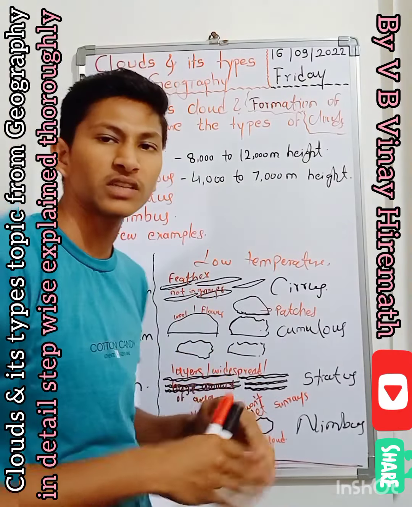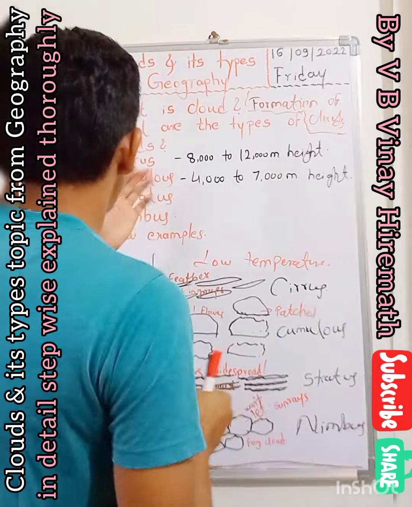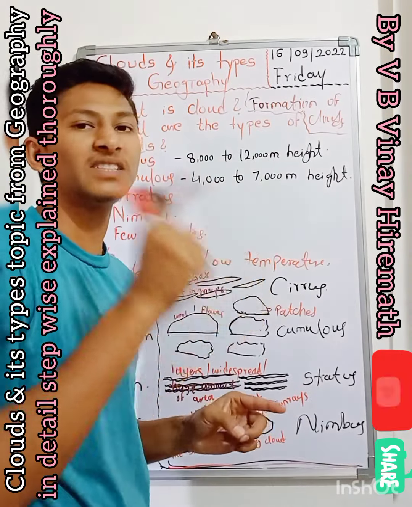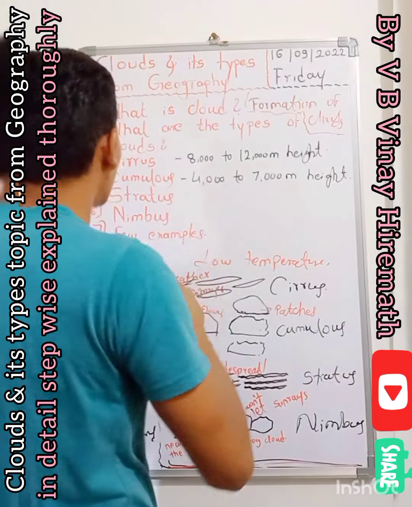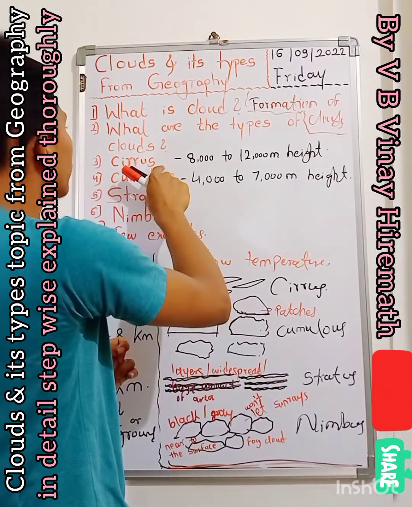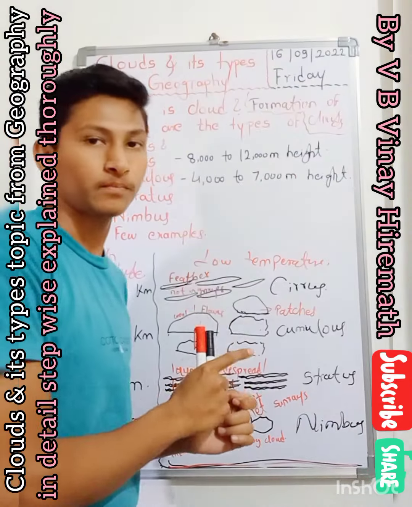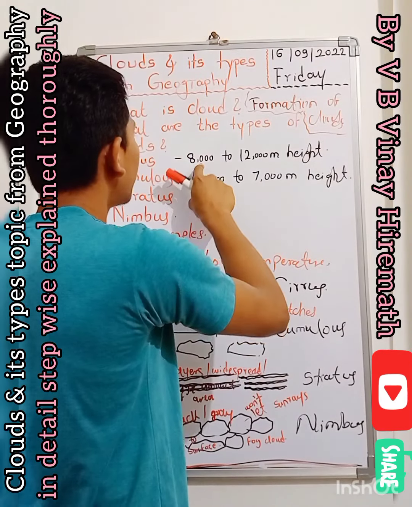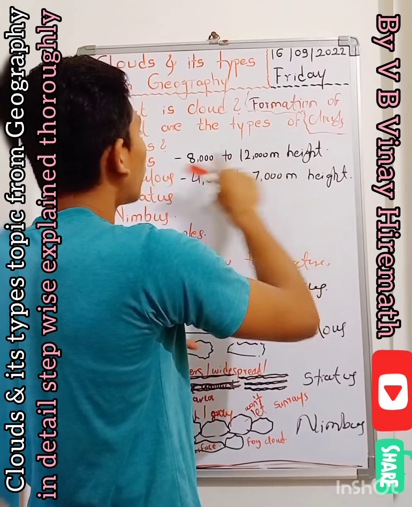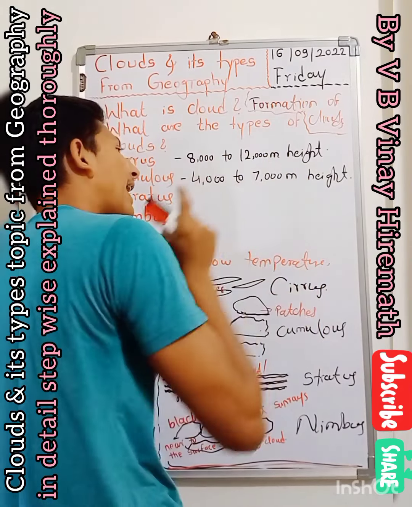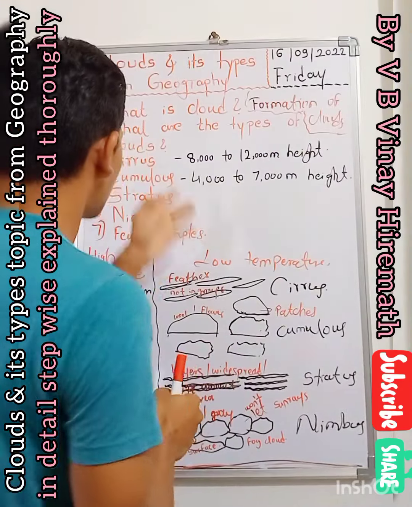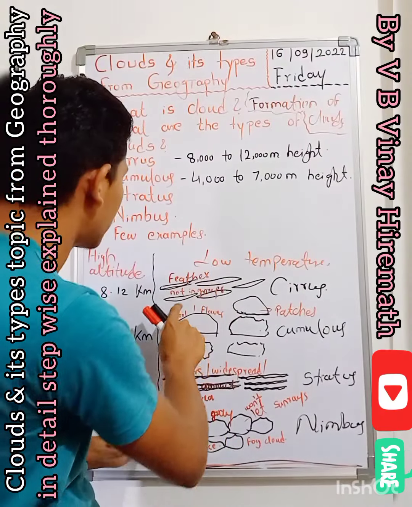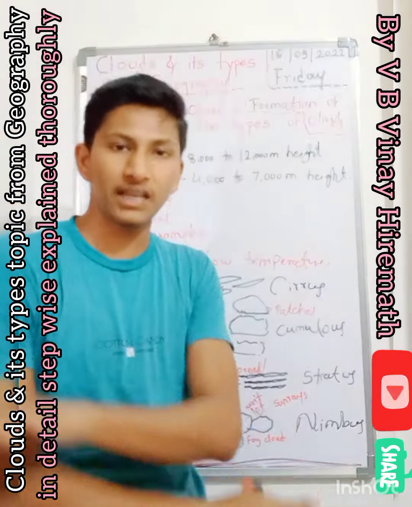and I will give you a few examples of those along with that. What is cirrus? At the very first, at the top of the sky, at the top of the sphere, you will find only the cirrus cloud. At a great height, 6,000 to 12,000 meters, you will find the cirrus cloud, and it will appear in a feather-like structure, and it will not appear in groups.